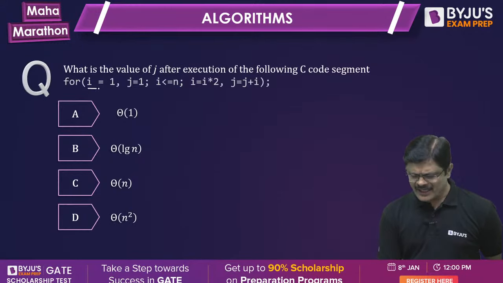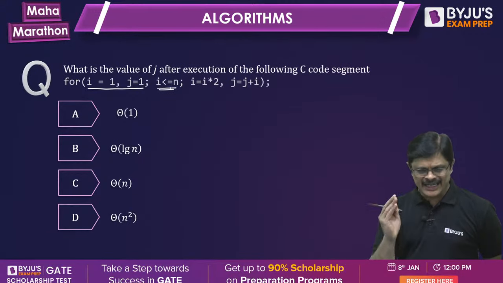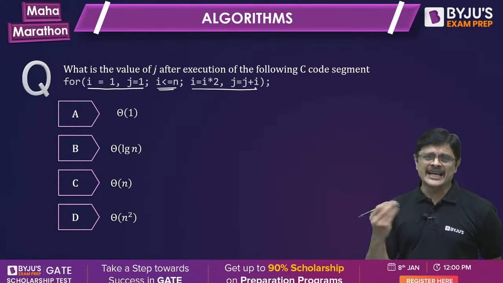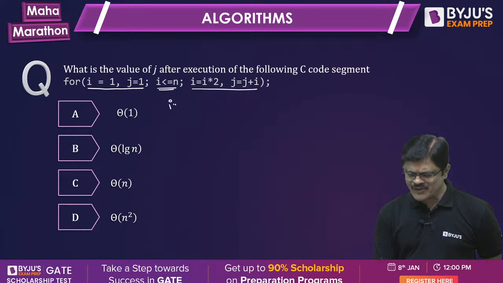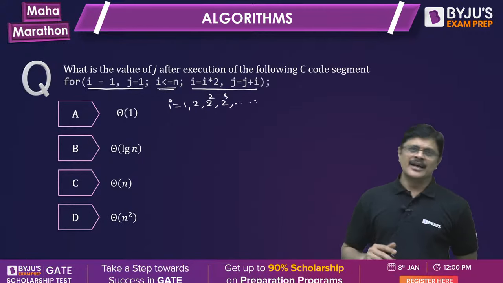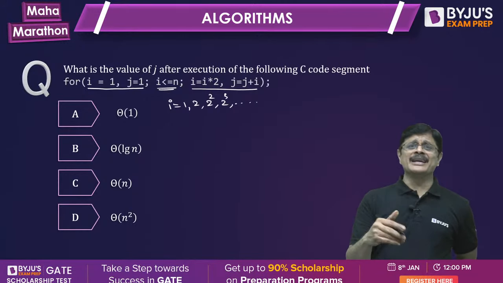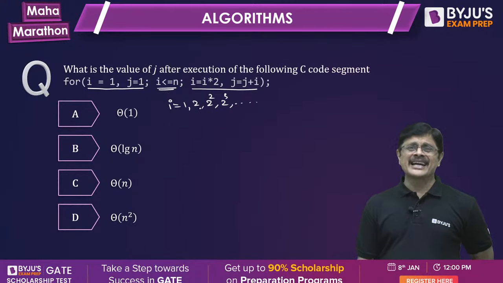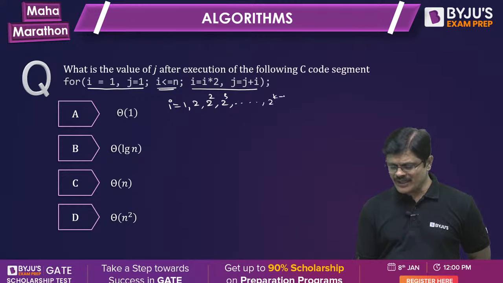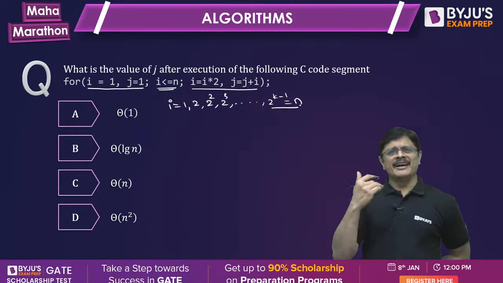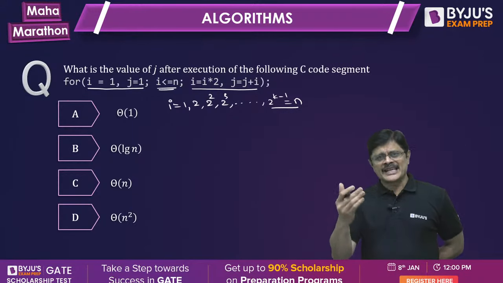Here, these are the two initializations. This is the verification end condition, and this is the incrementation. The i value starts with 1. Every time it is multiplied by 2, that is 2, 2 square, 2 cube, and you want to reach n. Let us assume that the kth term is equal to n. So what is the kth term here? 2 power k minus 1 is equal to n. This is when the i value reaches n and you come out of the loop.